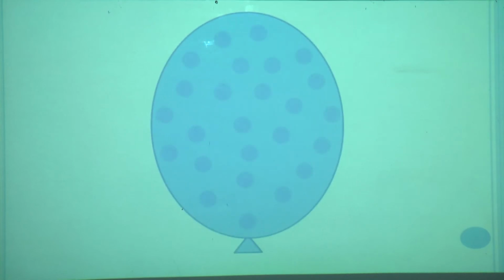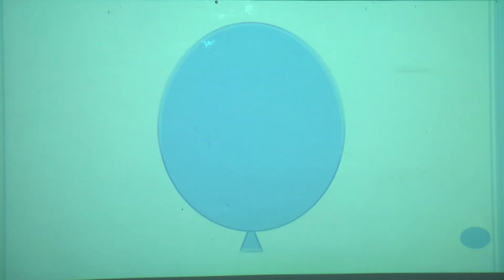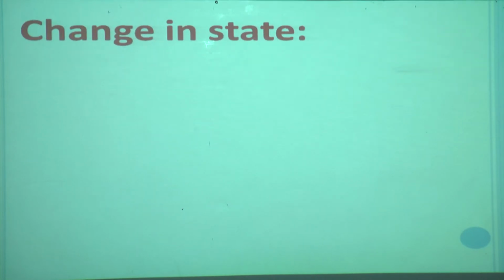Now when you blow a balloon, you squeeze air into the balloon, and when you let the air out, the molecules of air spread over the room and occupy a larger volume. So gas does not have a definite volume and a definite shape also. Now we will see change in state.